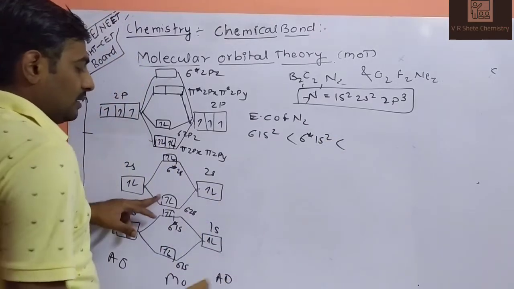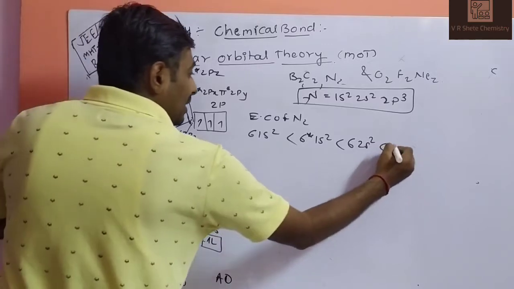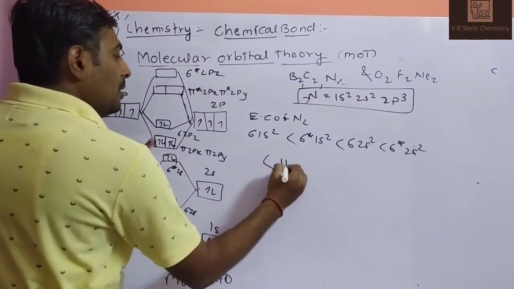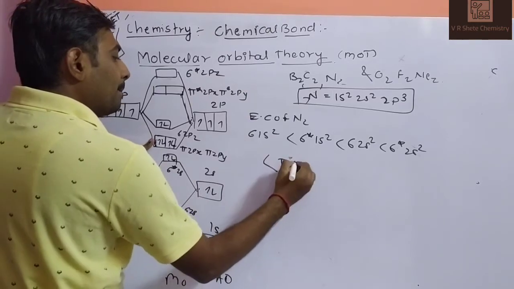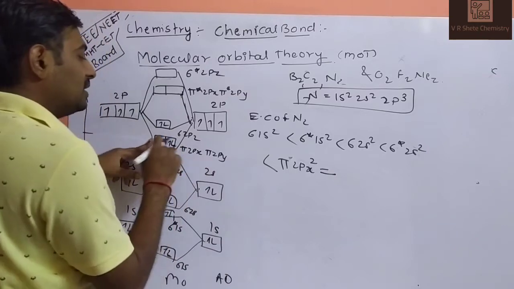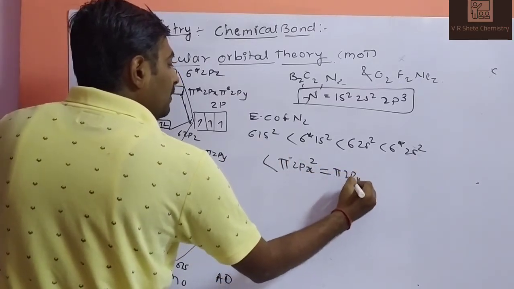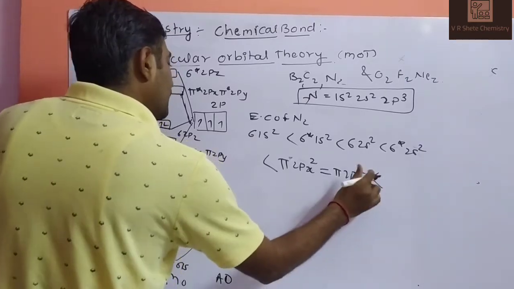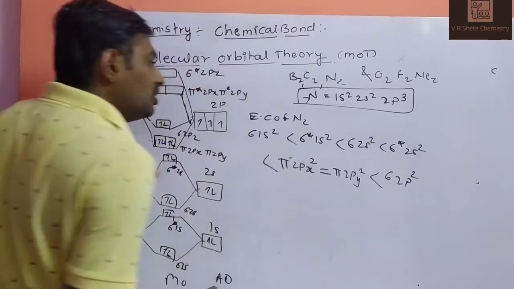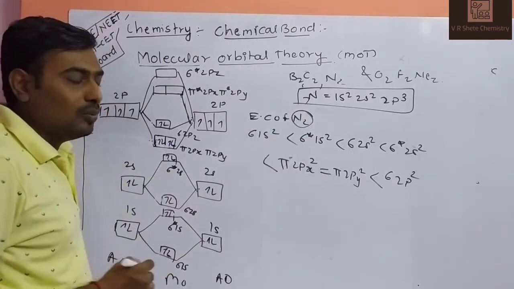After that, sigma 2s2, sigma star 2s2. After that, pi 2px2 has the same energy as pi 2py2, and then the higher energy sigma 2pz2. So this is your electronic configuration of the N2 molecule.